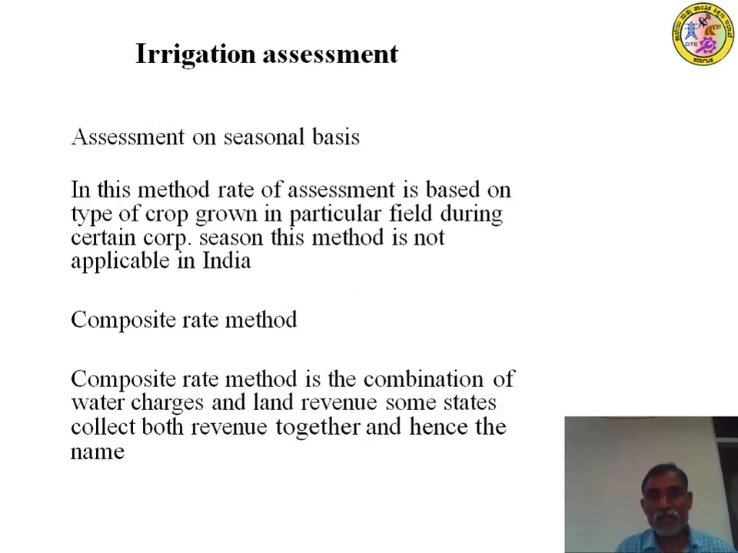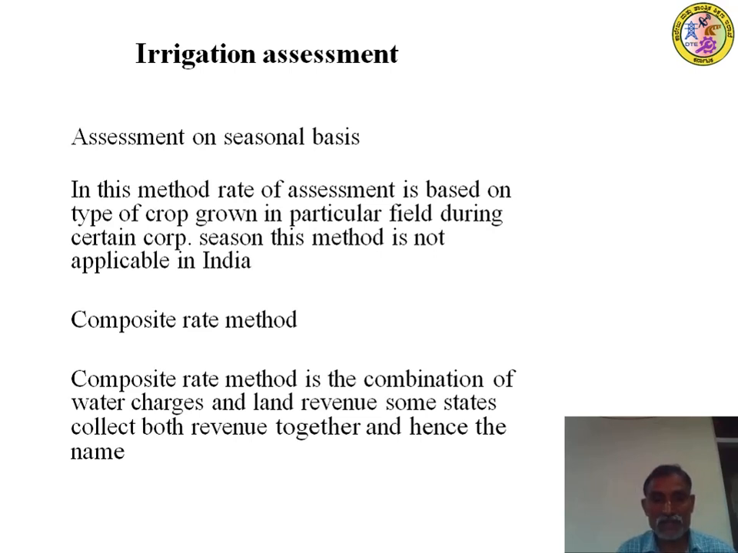Next, assessment on irrigation basis. In this method, the rate of assessment is based on the type of crop grown in a particular field during a certain period. Season in this method is not applicable. This is the season basis. What I told, Kharif season, during Rabi seasons, this is the new amount.